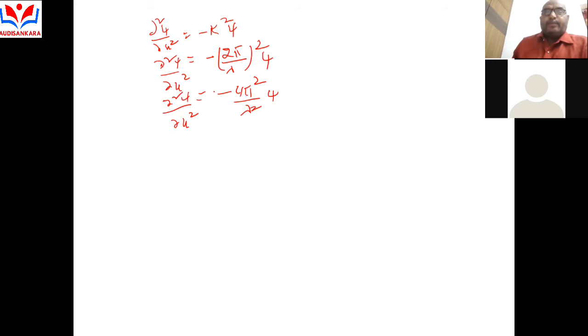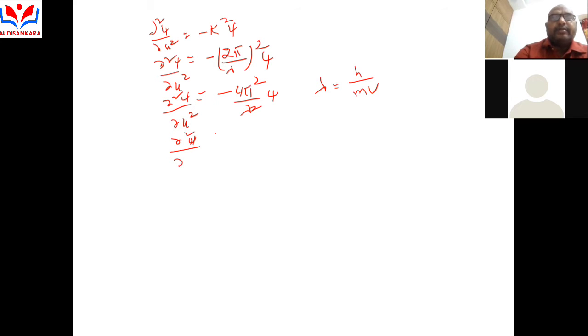According to de Broglie's hypothesis, lambda is equal to h by mv. In place of lambda, substituting the value, dou square psi by dou x square is equal to minus 4 pi square by lambda square psi, where lambda square is equal to h square by m square v square.